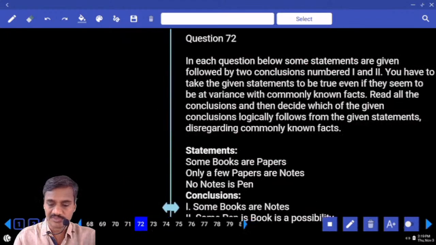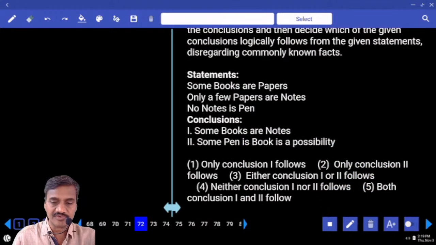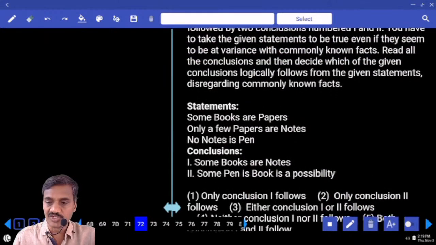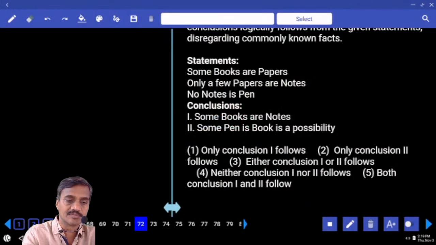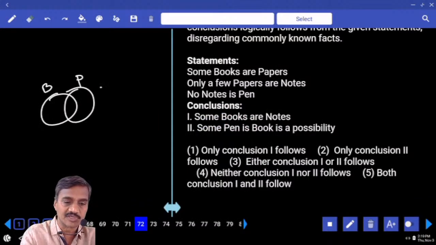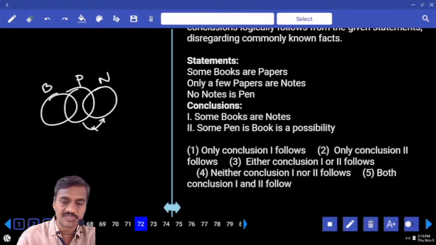Then coming to question number 72. Now in this 72, it is based on syllogisms, logically follows. Some of the books are papers, and now these are the books that are papers. Book and a paper, some books are papers, and only a few papers are notes. Only some of the papers are notes, but not all. Some papers are notes, but not all. No note is a pen. No intersection between note and a pen.